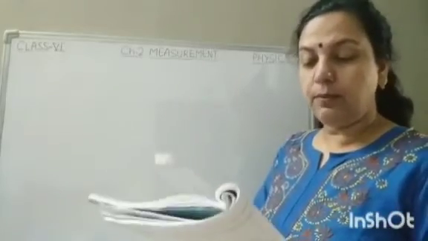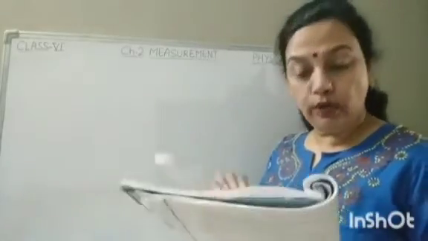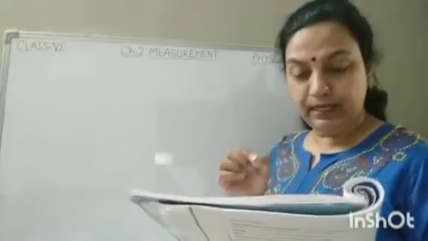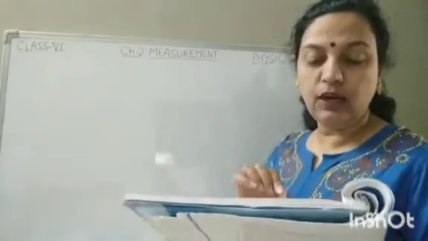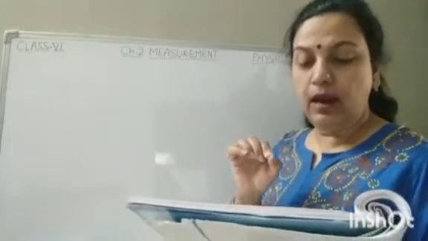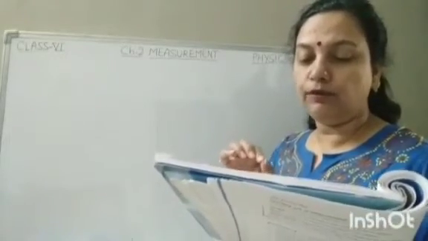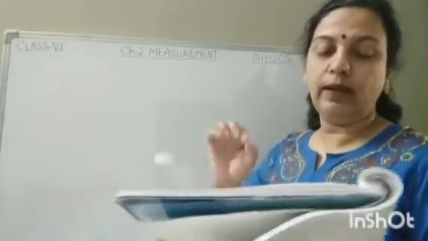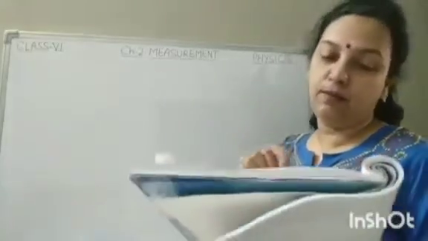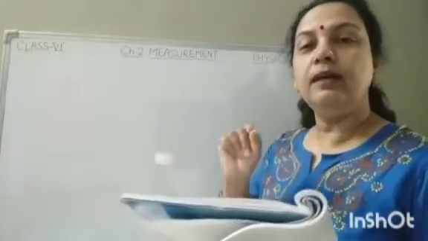Now the sixth one is, the mass of the body depends only on option A temperature, option B pressure, option C quantity of matter contained in the body, and option D location of the body from the observer. Here option C, quantity of matter contained in the body, will be the correct answer.